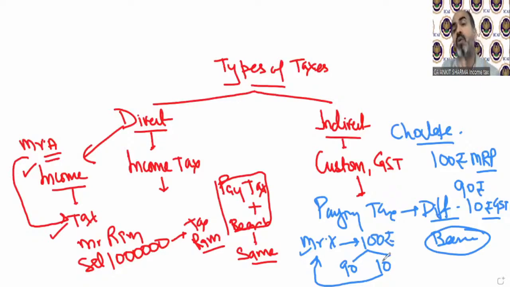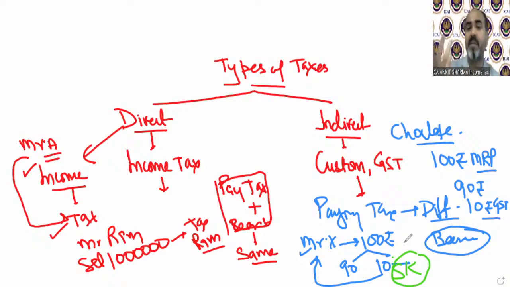Are you going to the government to pay the GST of 10 rupees and 90 rupees to the shopkeeper? No. You are technically paying a total of 100 rupees to the shopkeeper, and he is the one who is going to deposit this 10 rupees to the government. So the person who is bearing that tax and the person who is paying that tax are different. That's why we call it indirect tax.